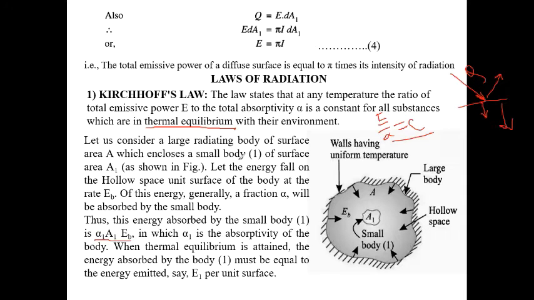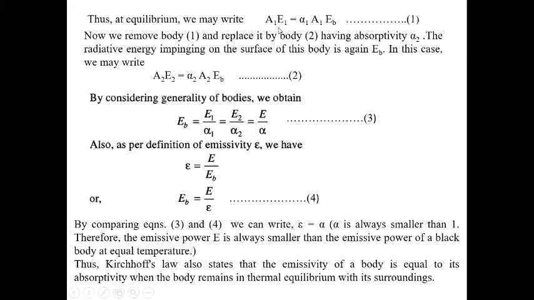So from this we can write, if the body is in thermal equilibrium, the energy absorbed will also be emitted by this body. If E1 is the emissive power of this body, then the total emission A1 E1 equals alpha 1 into A1 into EB. So this is for body number 1.